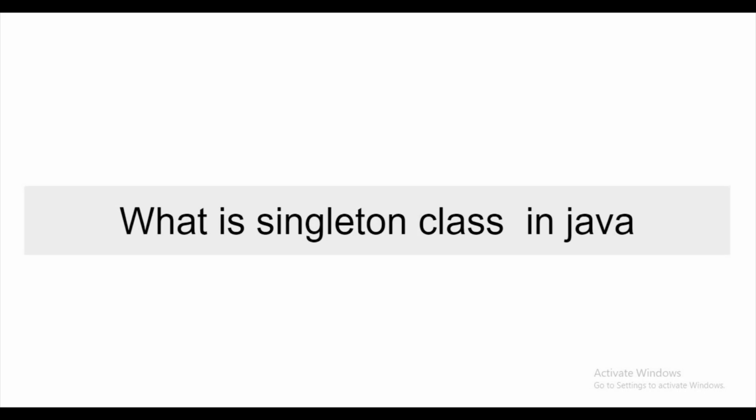And what is the singleton class in Java? In object-oriented programming, a singleton class is a class that can have only one instance. I can create only one object at a time. There are some steps for creating a singleton class. In a singleton class, we have to declare a constructor which is private. It means we cannot declare a constructor public. If you declare a public constructor, it is not a singleton class. These are the mandatory rules. And we want to write a static method that will return the object of the singleton class, and it uses a lazy initialization mechanism.